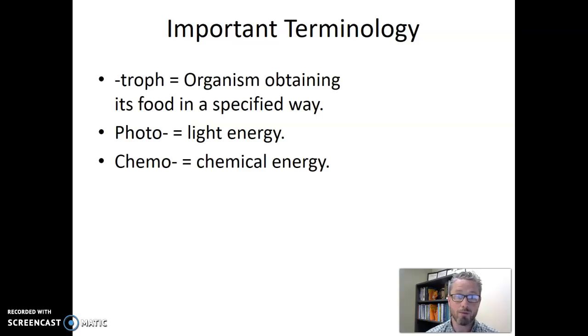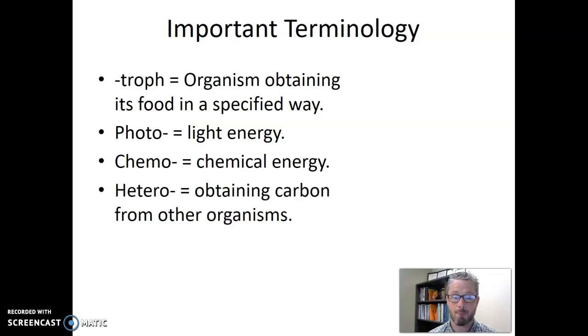All right, so those two pieces of terminology will describe how the organism gets its energy, either from light or from chemicals. And those are really the only two options. So there are phototrophs and there are chemotrophs. But we'll add additional terminology to describe where these organisms get their carbon atoms, again, those molecular building blocks, so they can make new things in the organism. So one descriptor we might add is to say that an organism is a heterotroph.